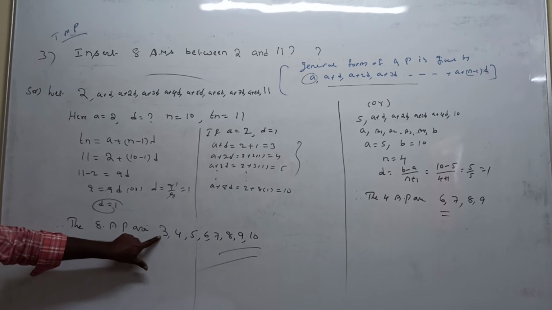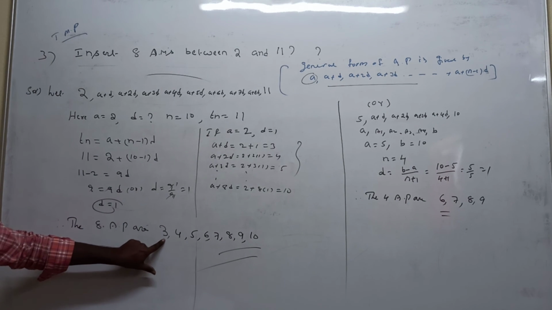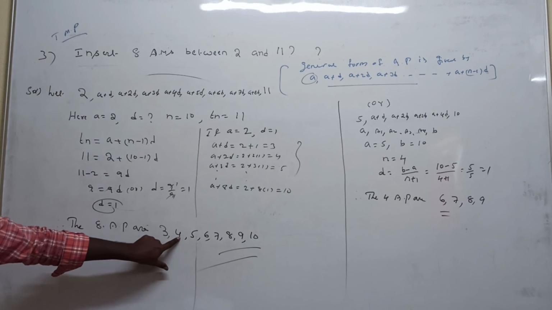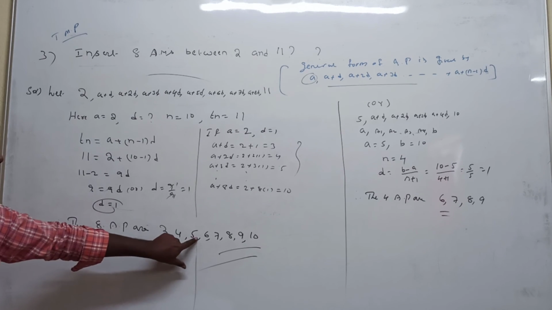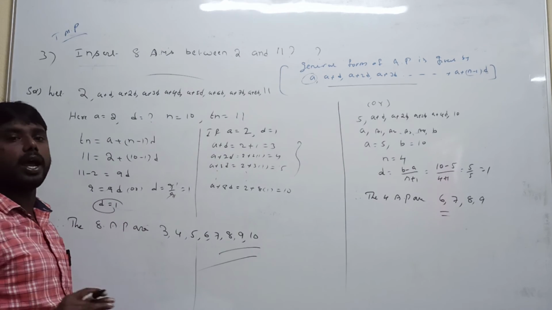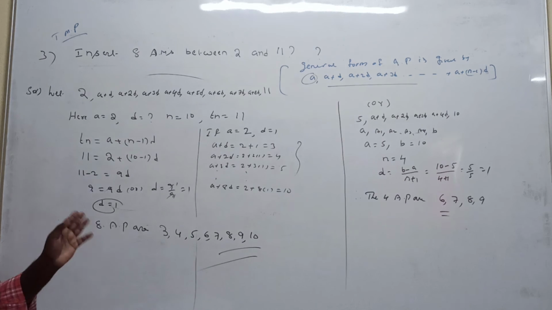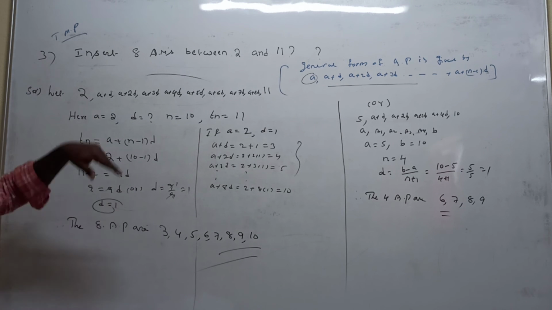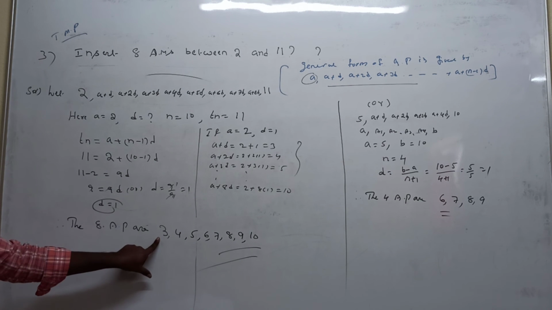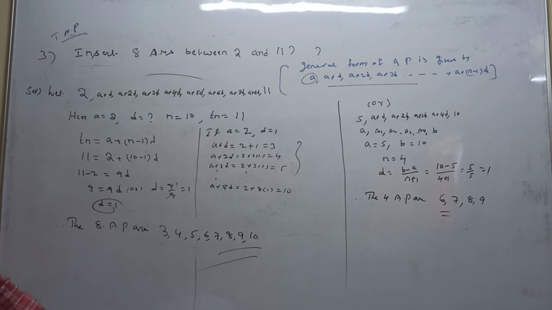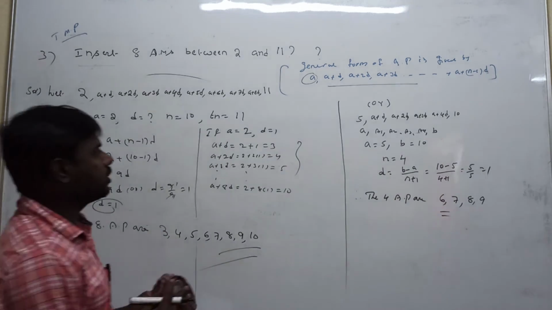2 plus 1 is 3. The second term is 3, we add plus 1: 3 plus 1 is 4, 4 plus 1 is 5, 5 plus 1 is 6, 6 plus 1 is 7. What is the common difference? We add 1 by 1. The first term is 2, we add 1 to get 3. To the second term we add 1 to get 4.